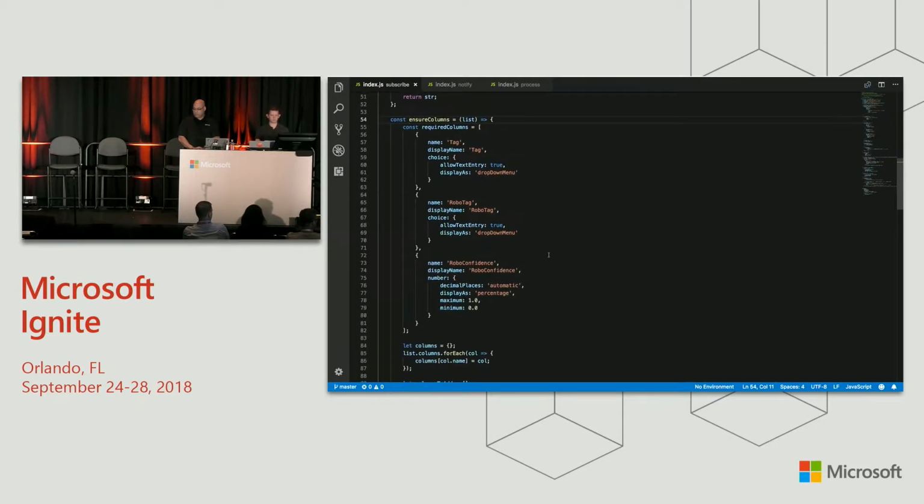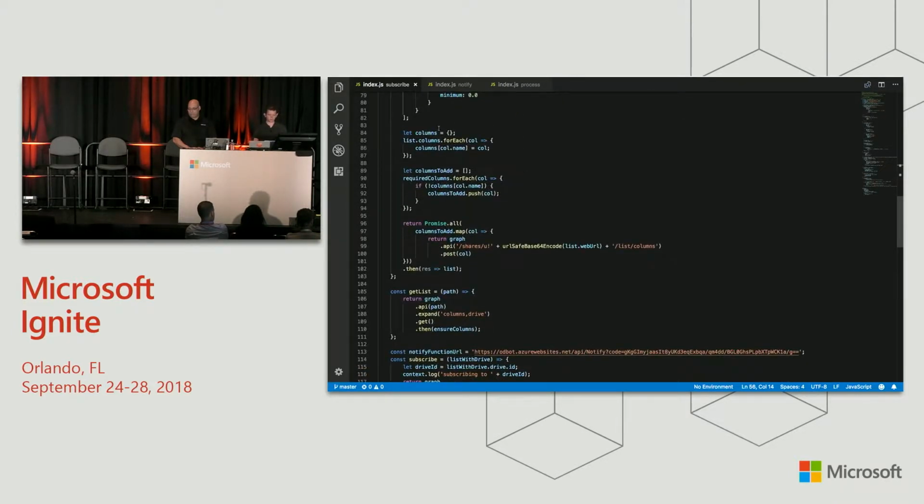What does that do? Well, we have our list of columns here that we expect these lists to have. It has a tag, a robo tag, and a robo confidence. The tag is whatever the human is going to set the tag to. This is a cat, this is a cactus. The robo tag is where the robot stores its guess as to what the image was. And the robo confidence is the confidence number that comes back from Custom Vision.